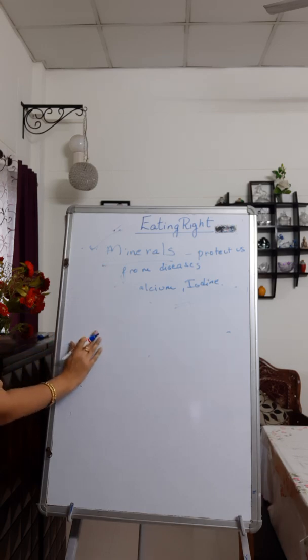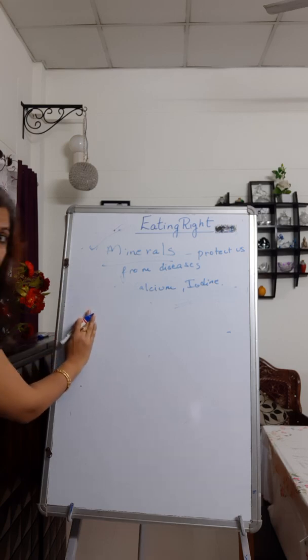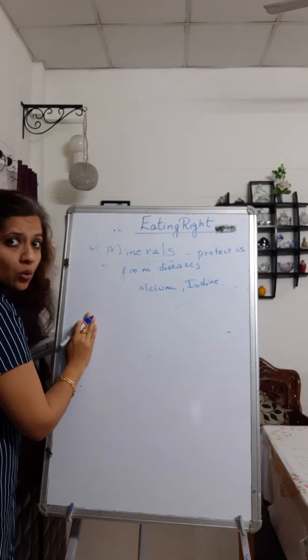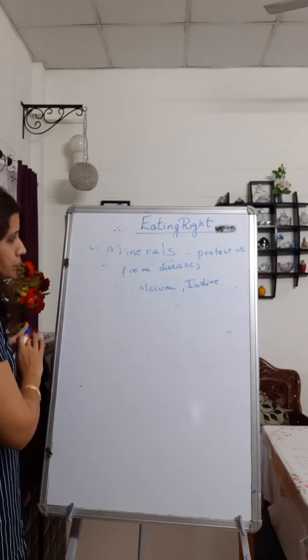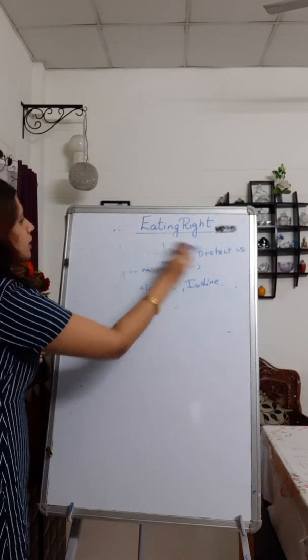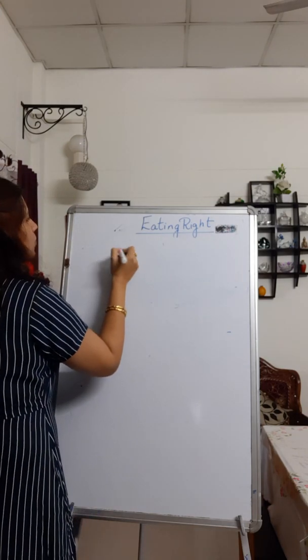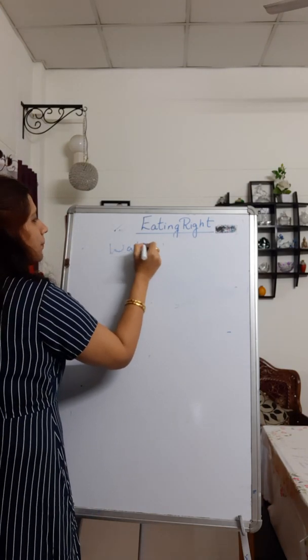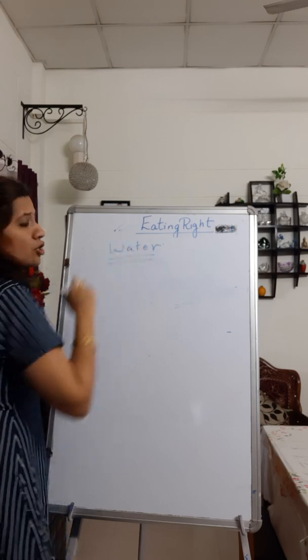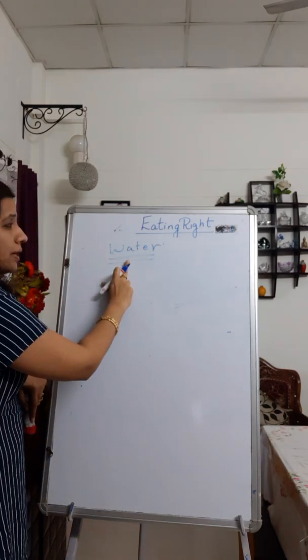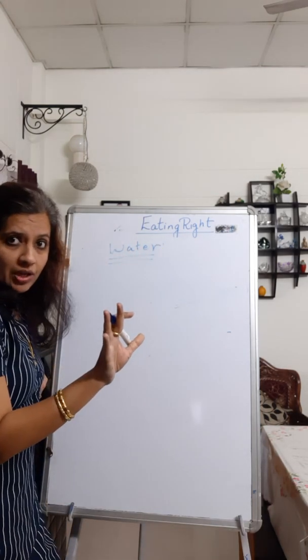Now apart from these 5 major nutrients which I have talked about, our body also needs water. Our diet should consist of all those 5 nutrients. What were they?